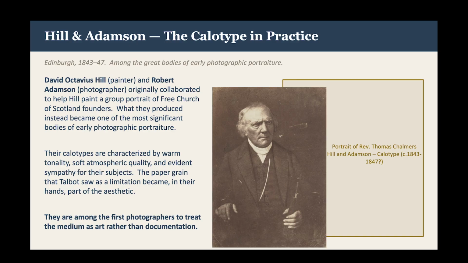David Octavius Hill, who was a painter, and Robert Adamson, who was a photographer, created a partnership that was active from 1843 to around 1847. Hill originally commissioned the photographs from Adamson to help him paint a large group portrait of the founding members of the Free Church of Scotland. What they instead produced was one of the great bodies of early photographic portraiture. In the image you see on this slide, they were making a portrait of Reverend Thomas Chalmers, one of the founding members of the Free Church of Scotland.